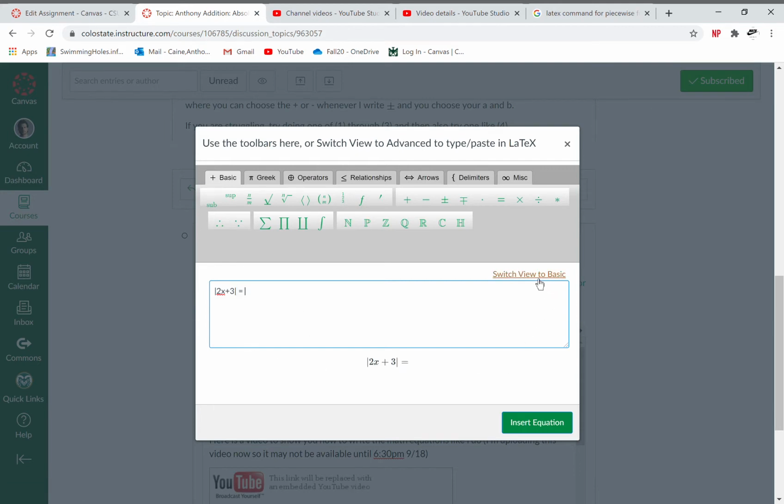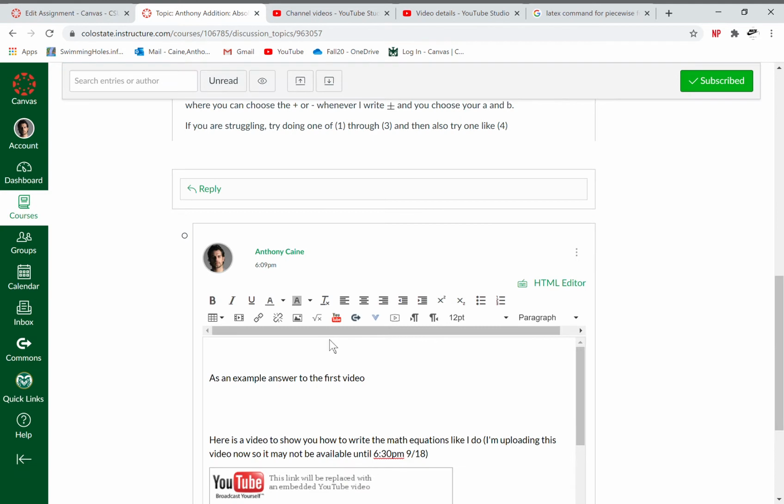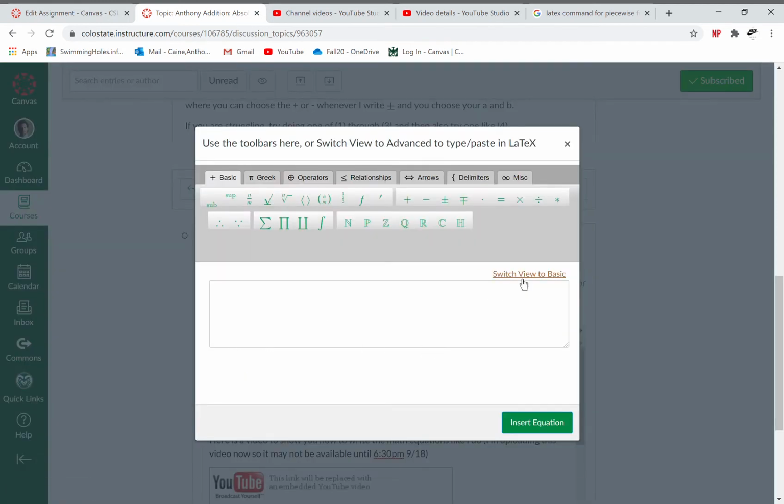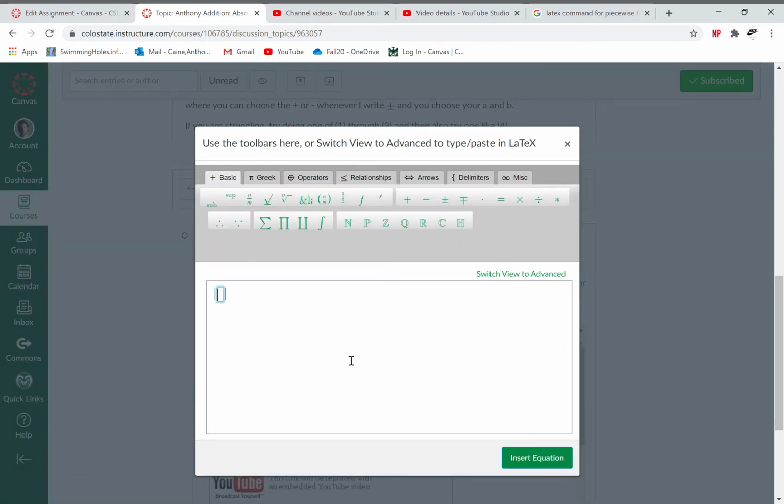Right now, this equation can't be written. Sorry, let me make it how you guys see. So switch to basic view. Okay, so you all would see this, and when you hit the vertical bar for absolute value, it automatically gives you a pair, and then you could type 2x plus 3 or whatever, and equals.